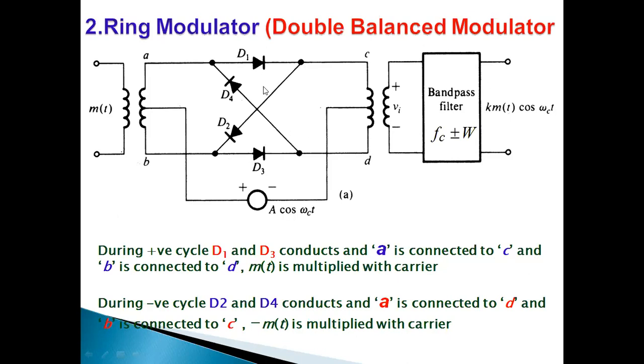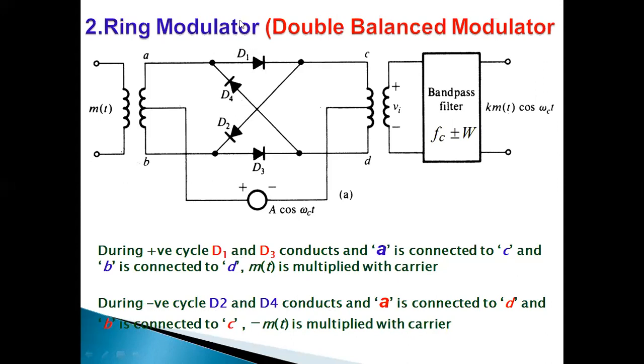m(t) is multiplied by the carrier signal. Now, during the negative half cycle, D2 and D4 are on. In the previous case, D1 and D3 conduct for the positive half cycle, whereas in the negative half cycle, D2 and D4 conduct, then A is connected to B, and B is connected to C. So minus m(t) is applied.